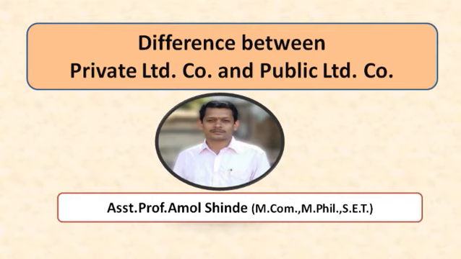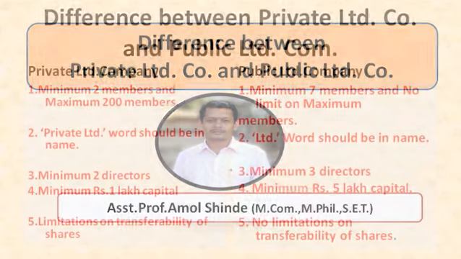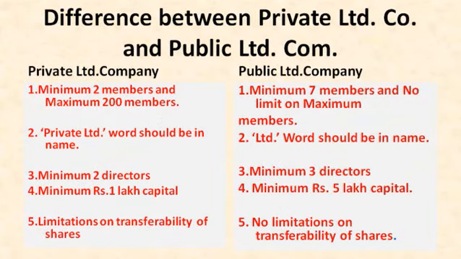Hello all dear students. Today in this lecture we are going to study the difference between private limited company and public limited company. First point, in a private limited company minimum 2 members and maximum 200 members can come together.